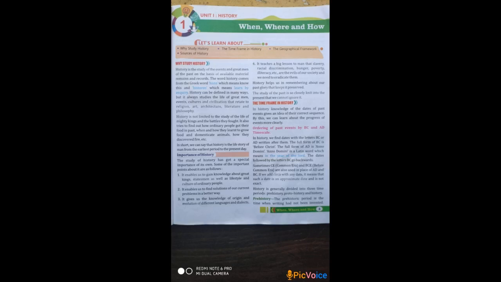Events means something that happened already in the past, culture means their social behavior, civilization means their way of life that relate to religion means their belief in God, art means their design, their paintings, architecture means the study of their buildings, literature, and philosophy means their ideas.